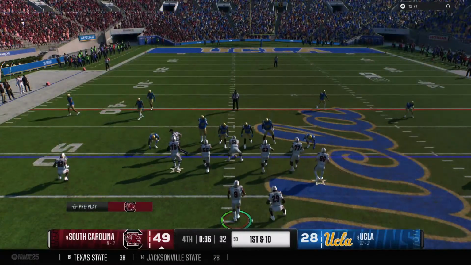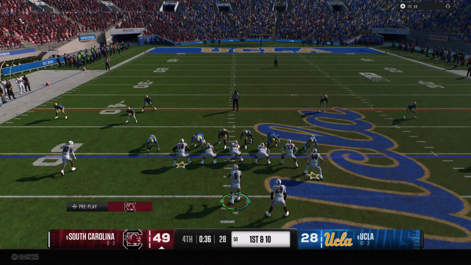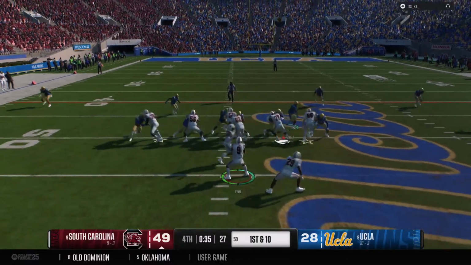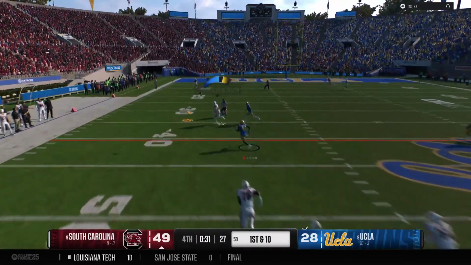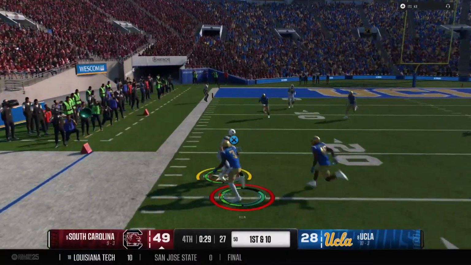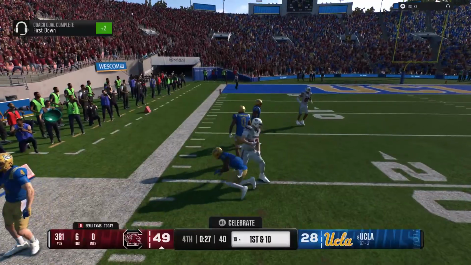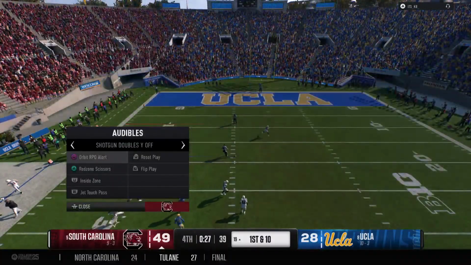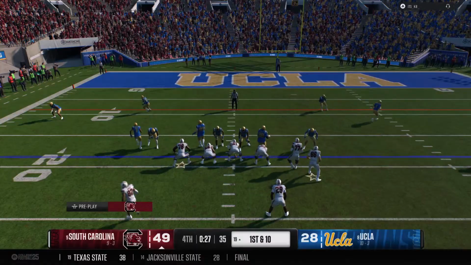And the Gamecocks lining up here on 1st and 10. Good enough for a first down. And the quarterback drops back looking for an open man. Throws to the tight end, and he finds a wide open receiver. They forgot about him downfield. They bring him down, but a big chunk of yardage on the play. The Gamecocks hustle to the line to run the hurry up. And first down for the offense.